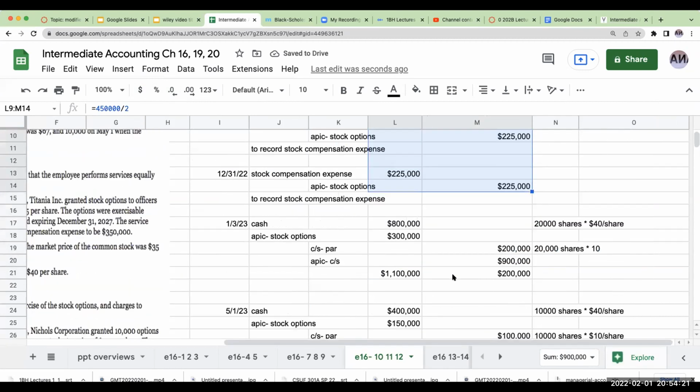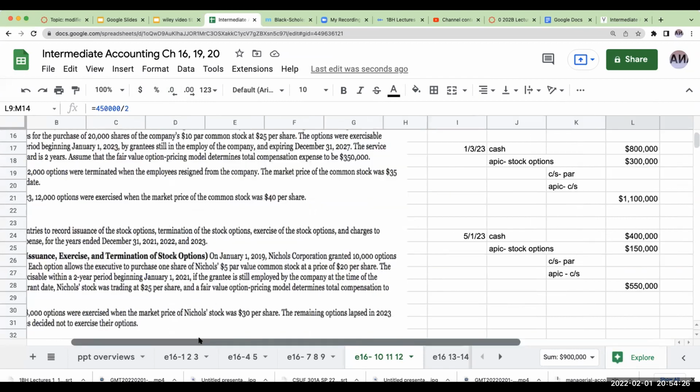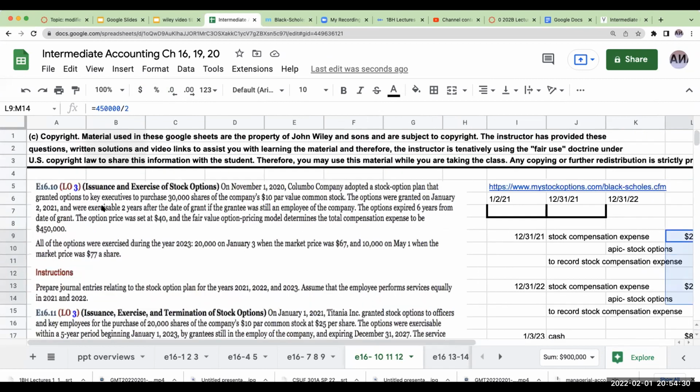So this is why we're doing the journal entry this way. So this is how we would approach this particular question, exercise 1610. Again, the market price has nothing to do with how we recognize the value on these stock options.